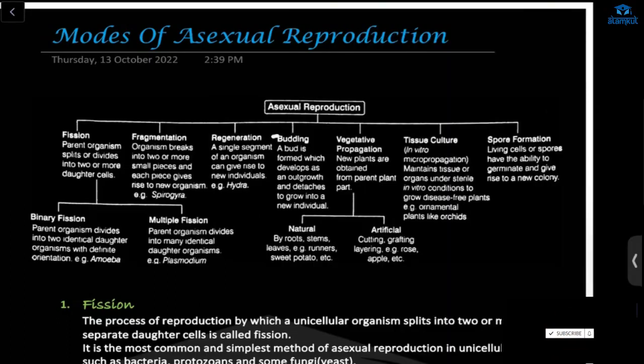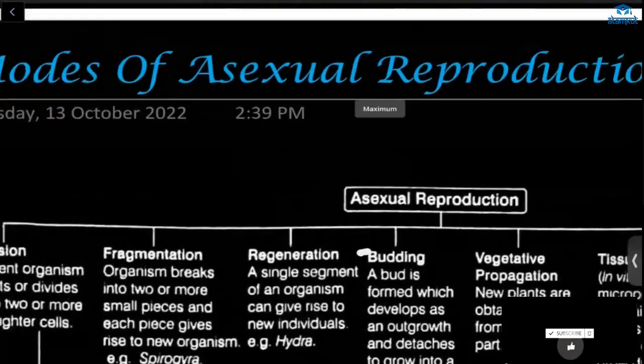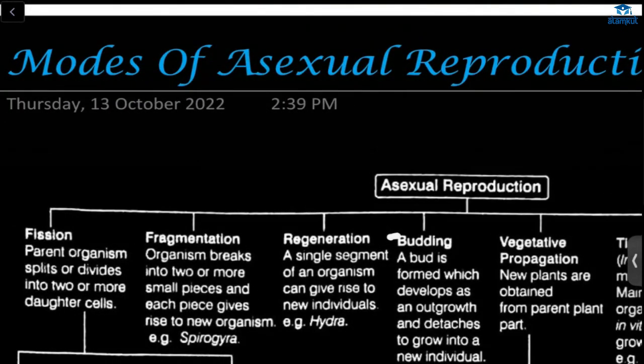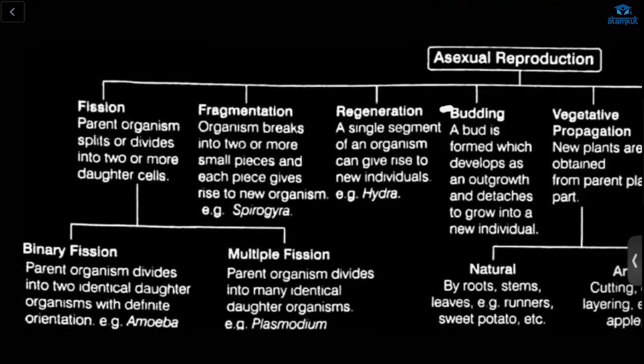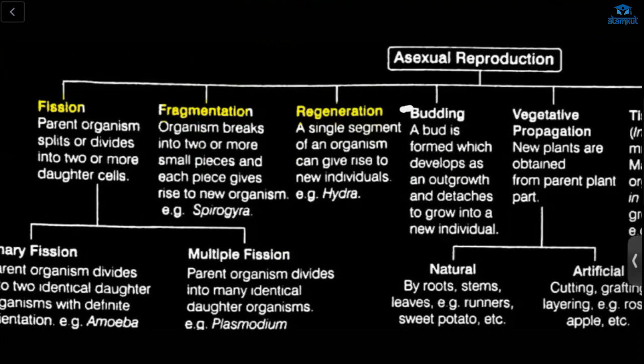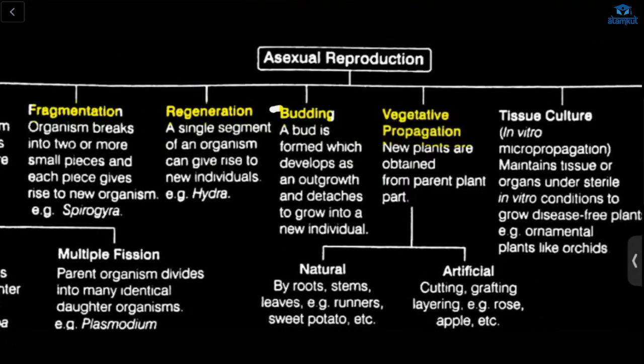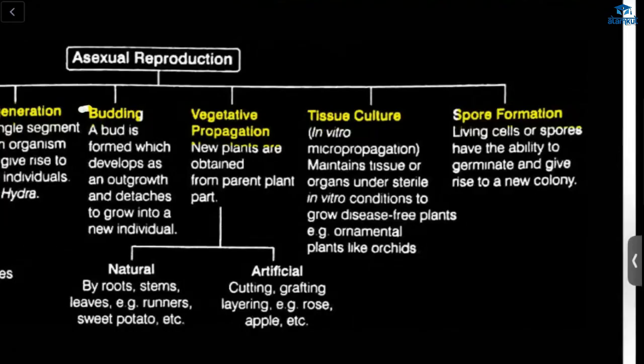Today we are going to discuss modes of asexual reproduction, from the chapter How Do Organisms Reproduce of class 10. Now we have fission, fragmentation, regeneration, budding, vegetative propagation, tissue culture, and spore formation.